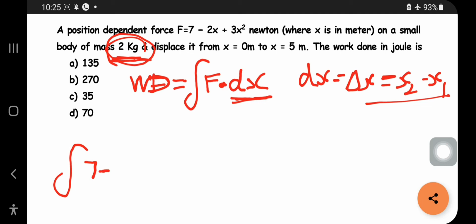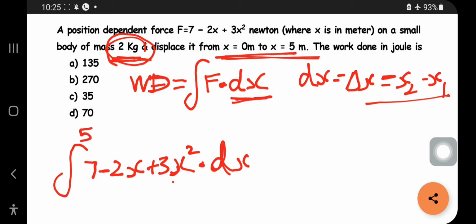7 minus 2x plus 3x square into dx. What is dx? dx is in the form of x, so dx has been given. The displacement is from 0 to 5. So what we should do is substitute these limits.